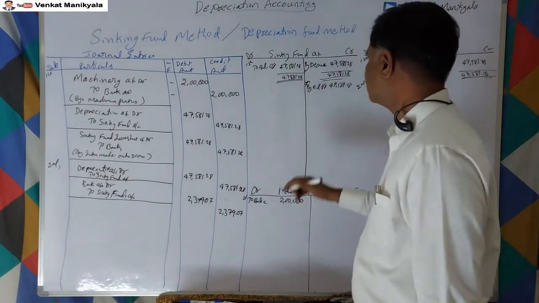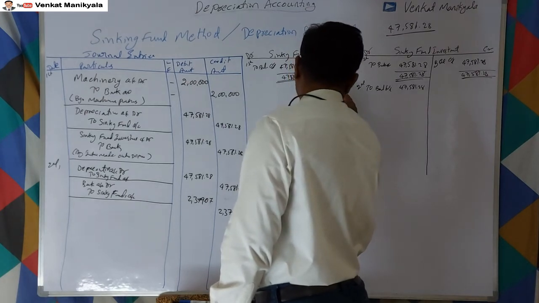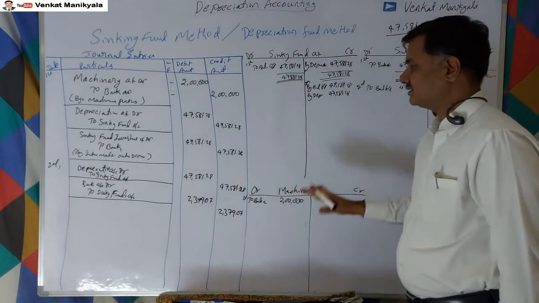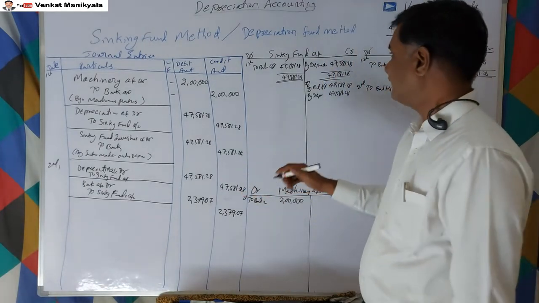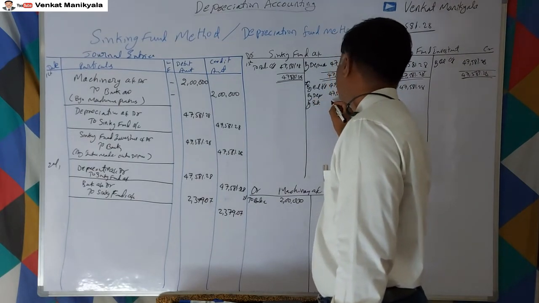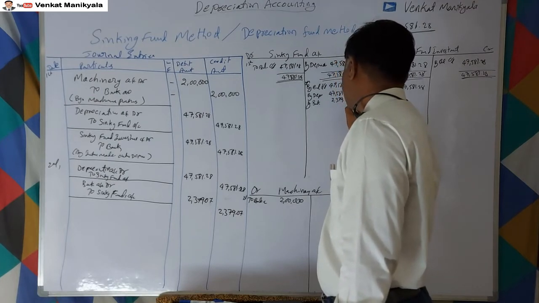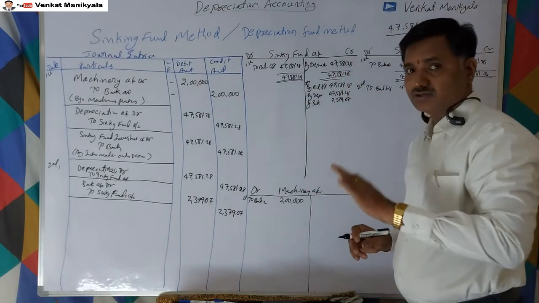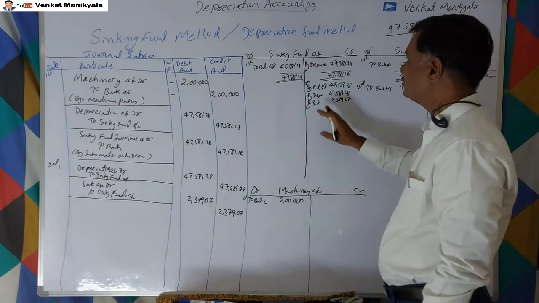So in the second year, depreciation account to sinking fund. So in the sinking fund account, by depreciation 47,581.28. Depreciation won't change, it remains. So bank account to sinking fund account, this is for interest receipt, right? So in the sinking fund account, by bank account 2,379.07. Instead we can write a sinking fund interest account also, nothing wrong, right? But only to decrease one more account, I am directly posting to sinking fund account.